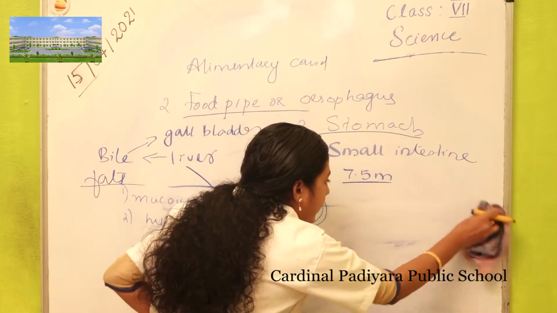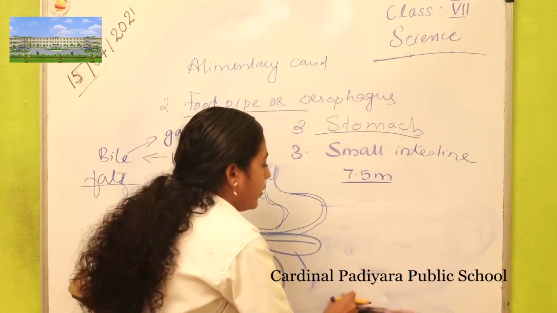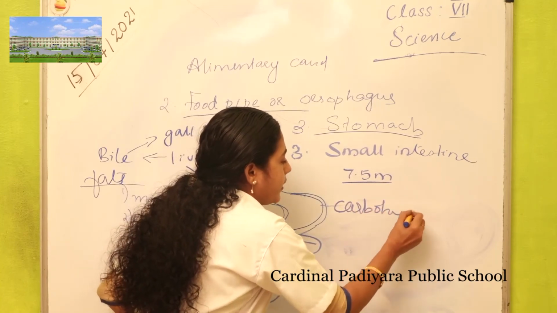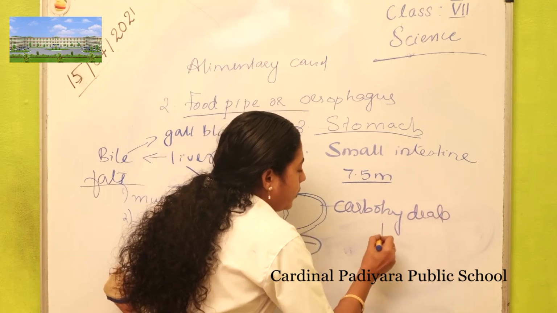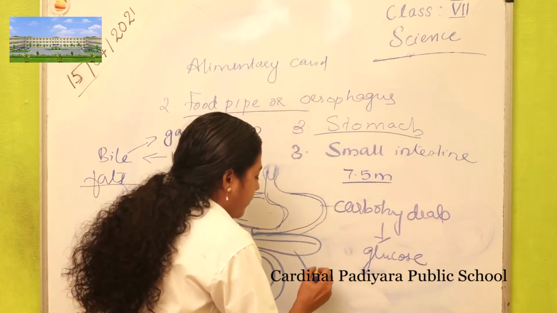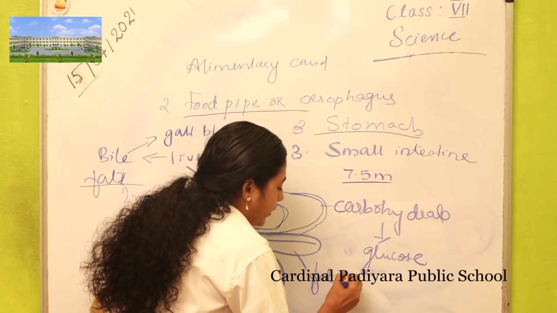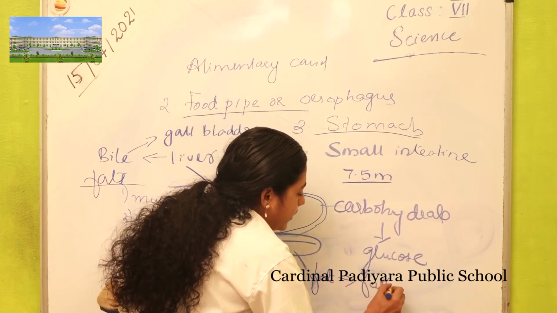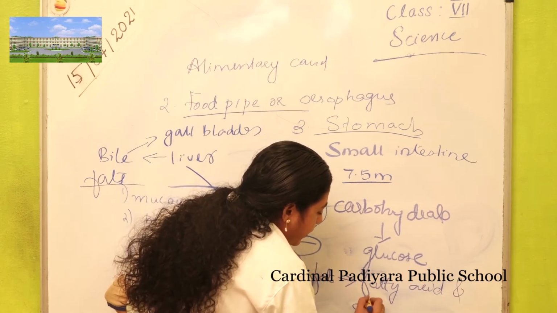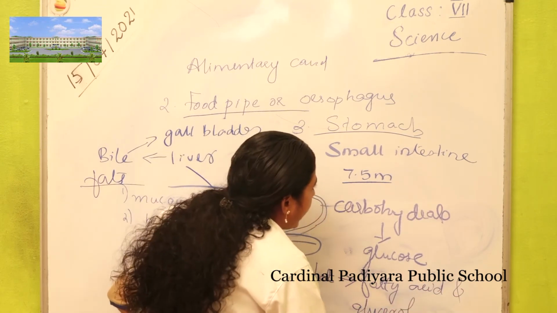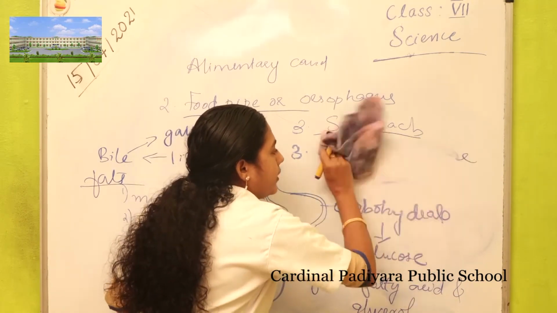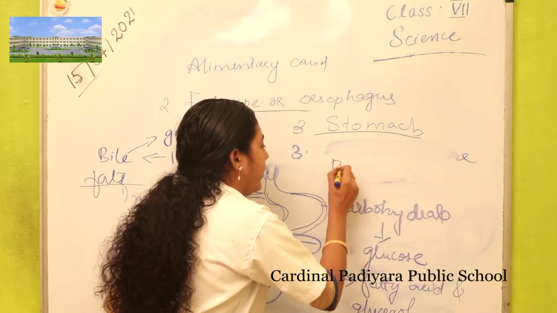Once again, in the lower part of the small intestine, carbohydrate is digested into what? Into glucose or simple sugars. Then fat into what? Fatty acids and glycerol. And then the third nutrient present in our food, protein.